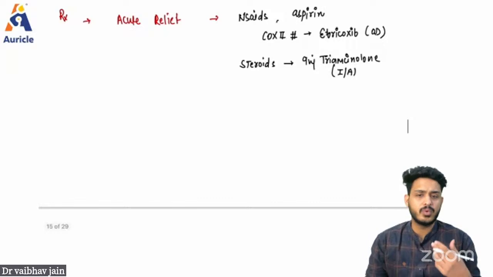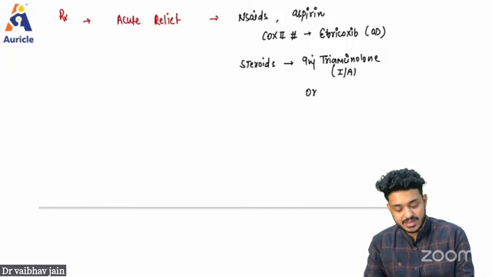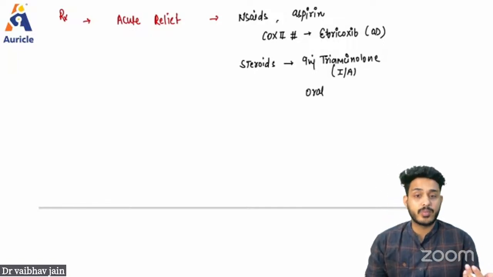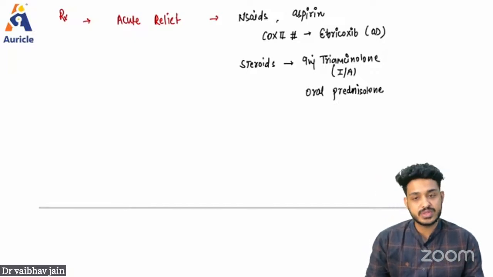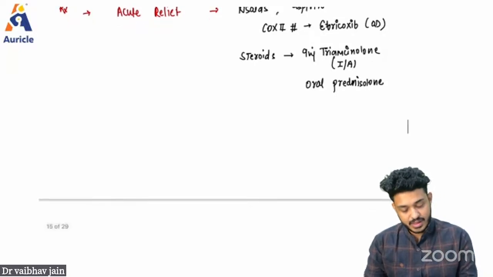If more joints are involved, like more than 3 or 3 to 5 joints, you can give oral steroids as well. Like we are using omnacortil, that is nothing but your prednisolone, a glucocorticoid or steroid, right?